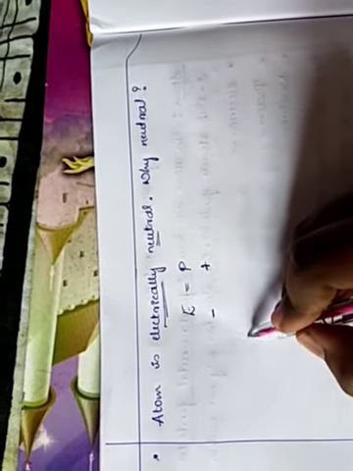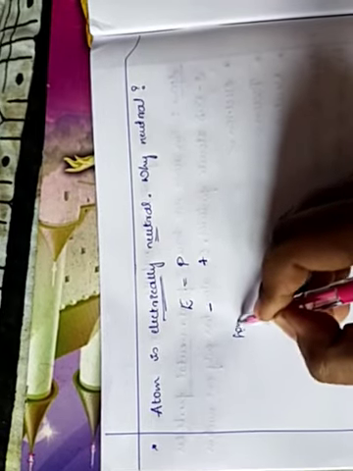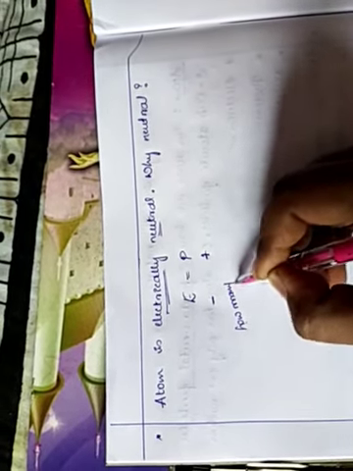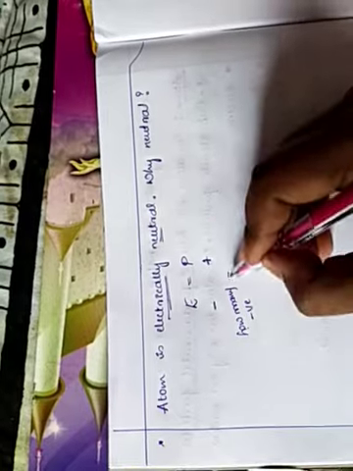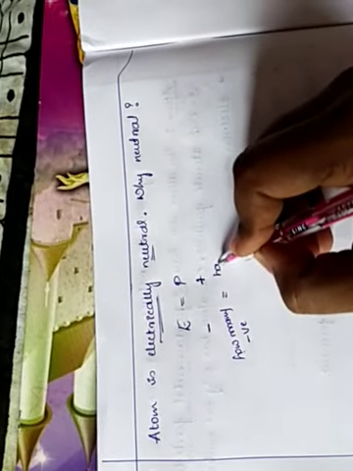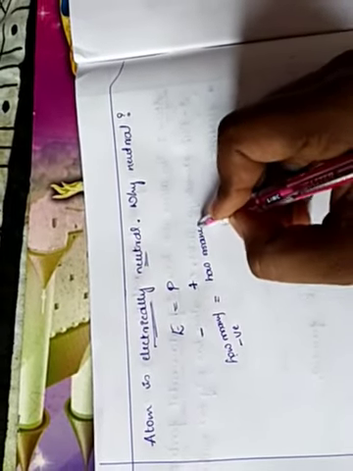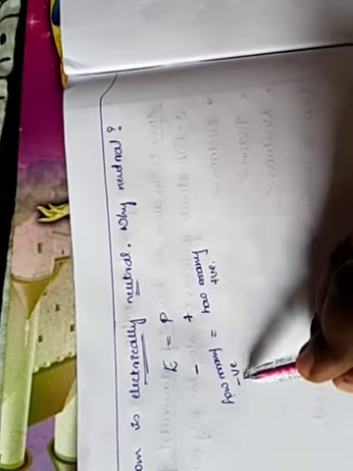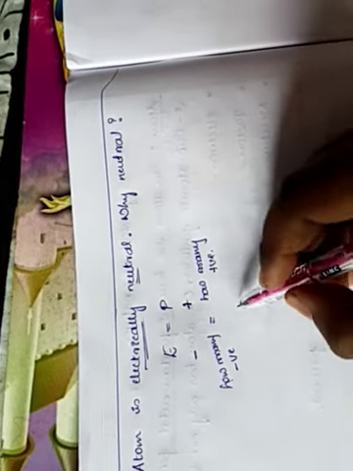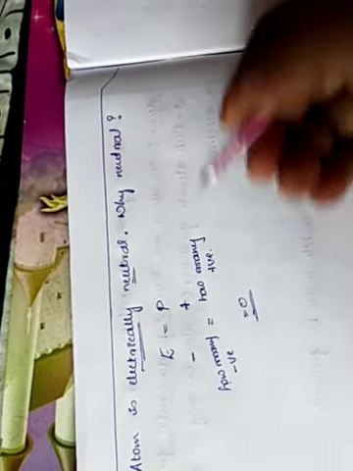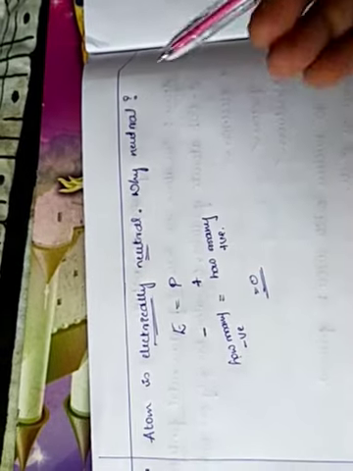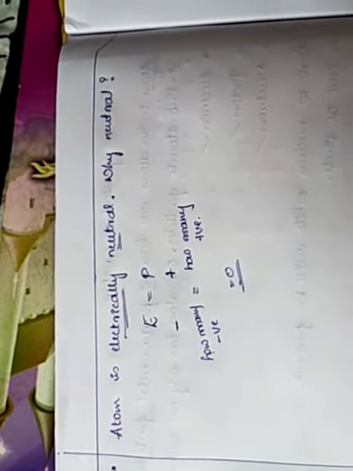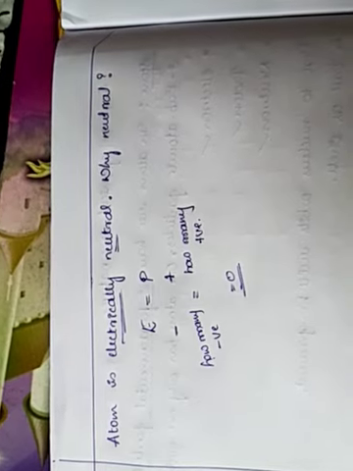The number of negative charges will be equal to the number of positive charges. Negative plus positive becomes 0, which is neutral. So the atom is electrically neutral.